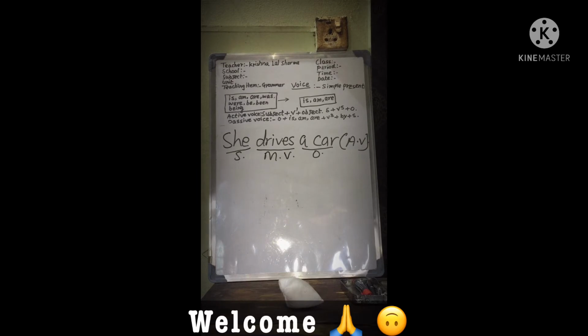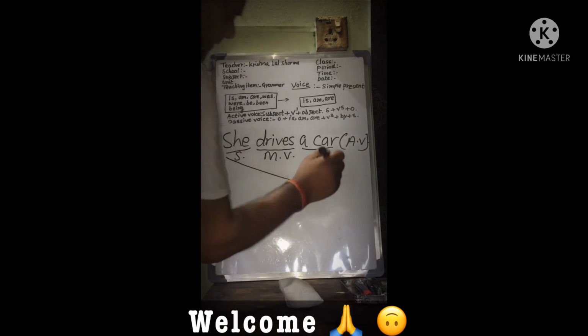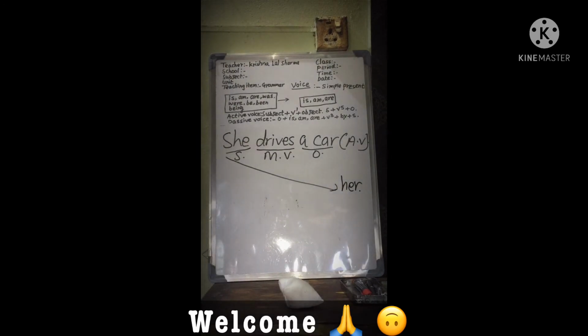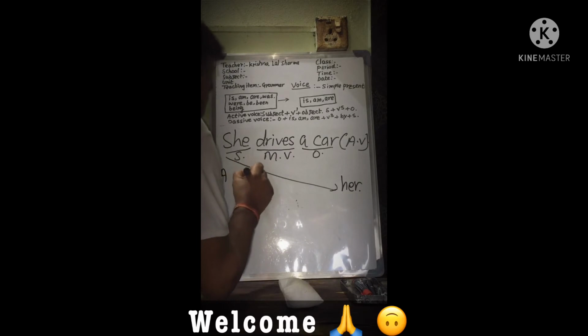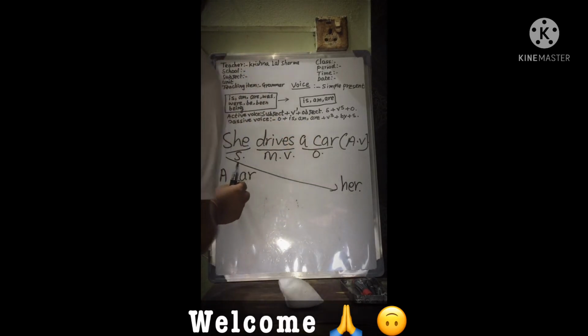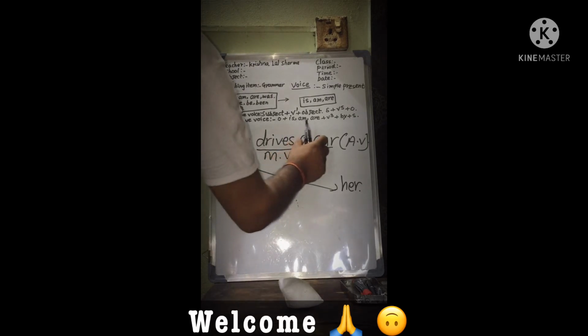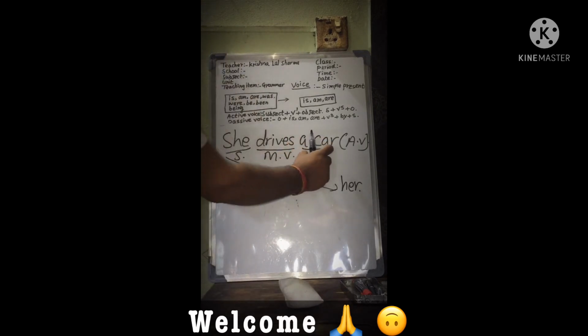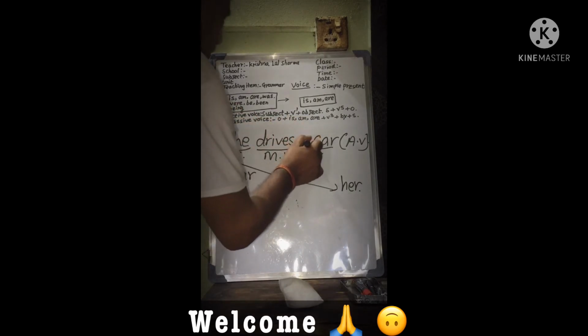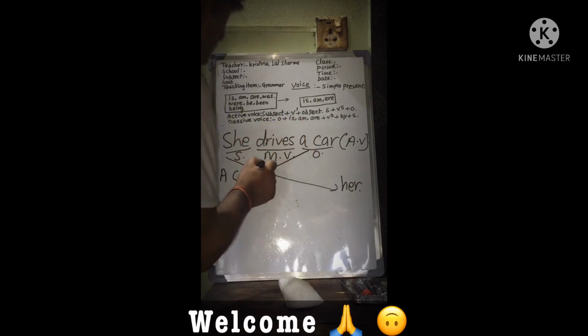Okay, let us see this example. The subject of the active voice becomes the object in the passive voice. A car. The object of the active voice becomes the subject in the passive voice. It comes here.